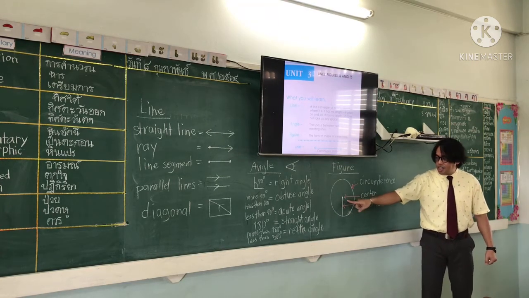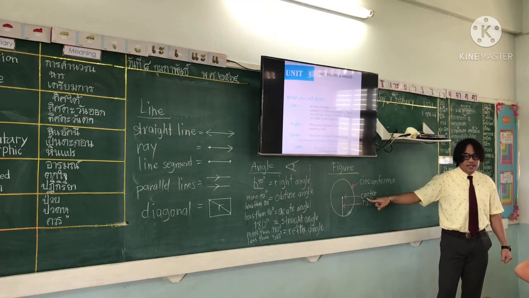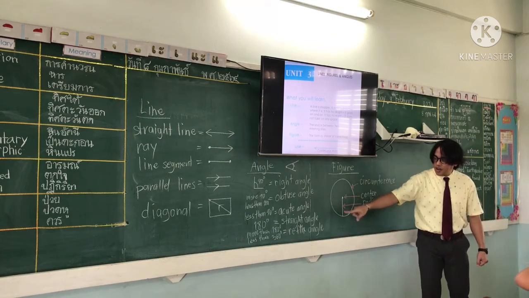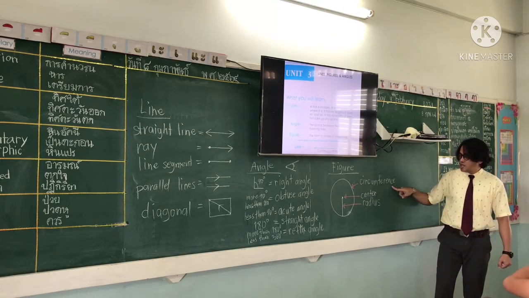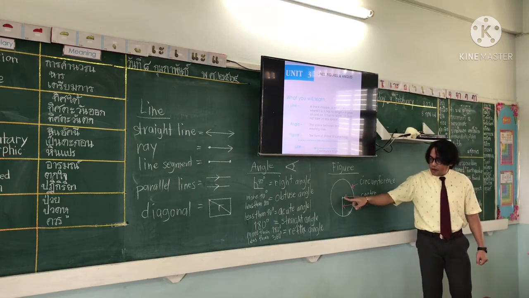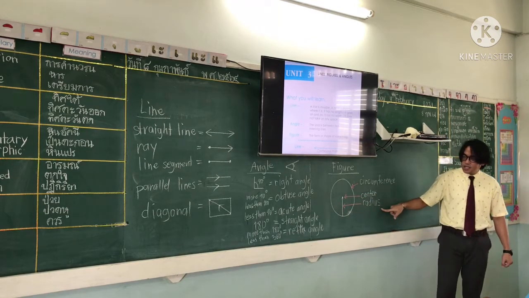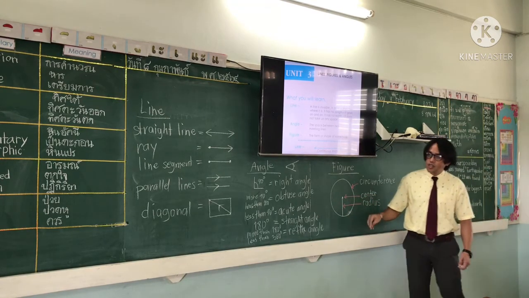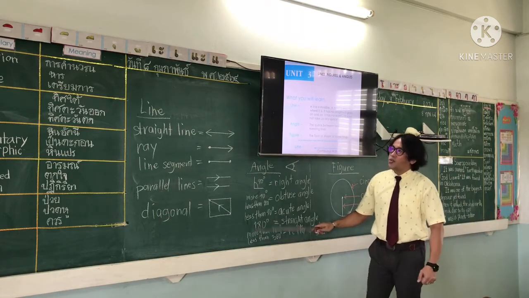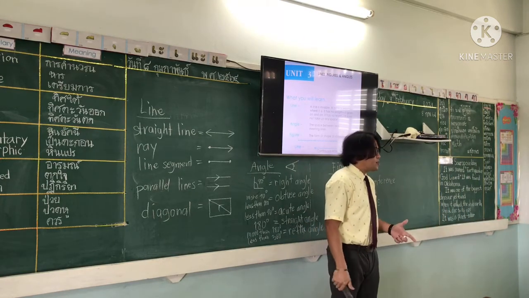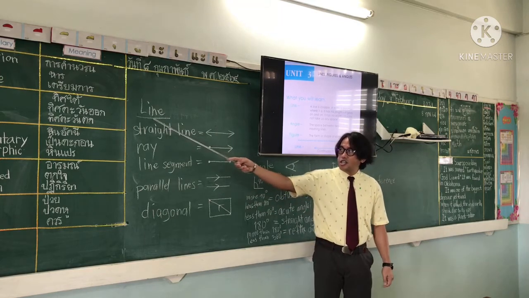So the point in the middle, everybody. Center. Alright, the distance around the circle, everybody. Circumference. And the line from the point to the circumference. Radius. Alright, so once again, we will read all together our review today about altogether 9